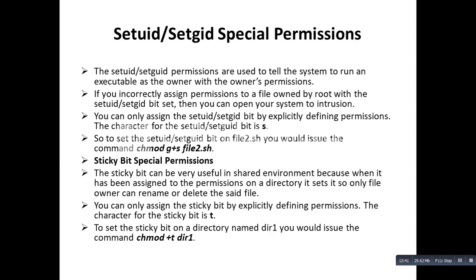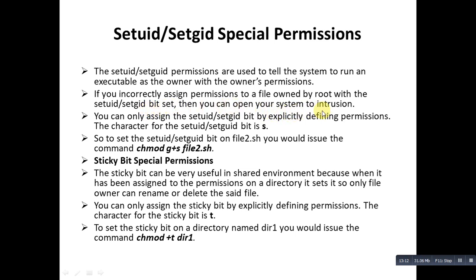So the set UID and set GID permissions are used to tell the system to run an executable as the owner with the owner's permission. So in this case, when this type of permission is set on a file, we are executing the file with the owner permission, and if you incorrectly assign permissions to a file owned by root with set UID set GID, then you can open your system to intrusion.